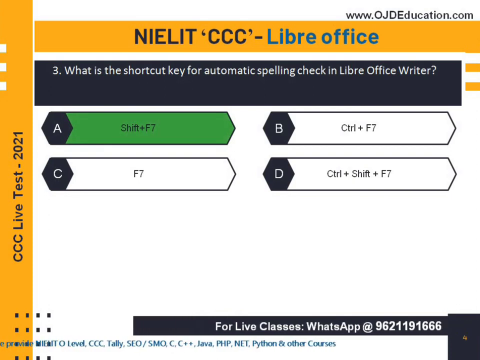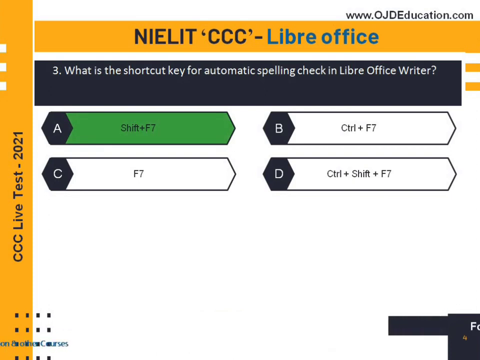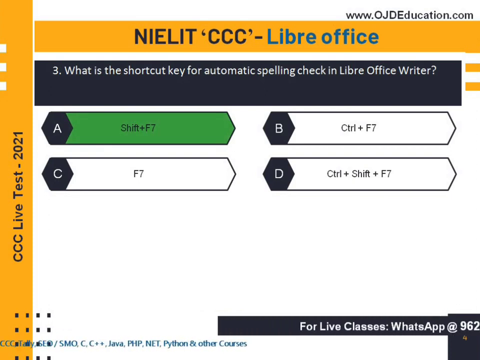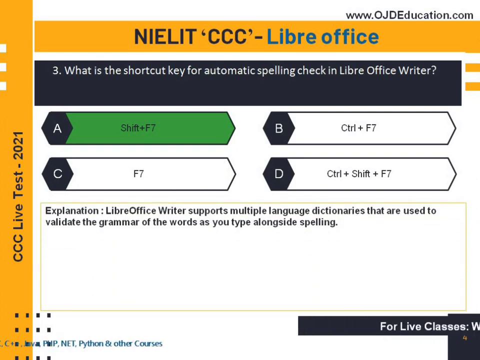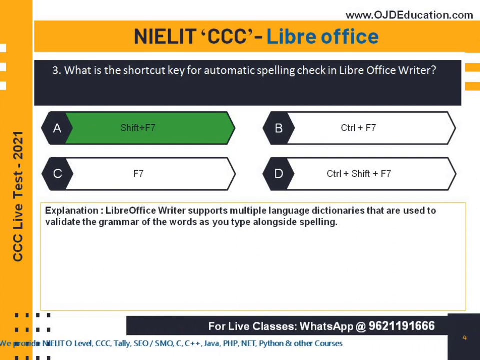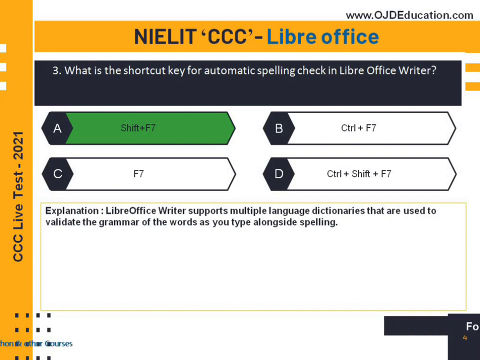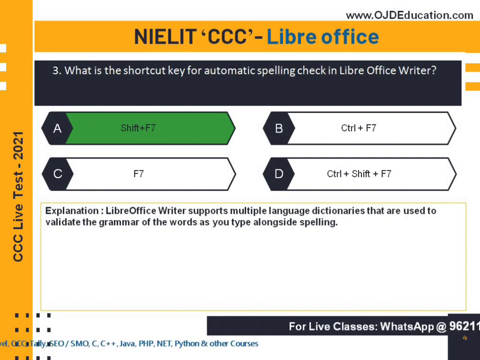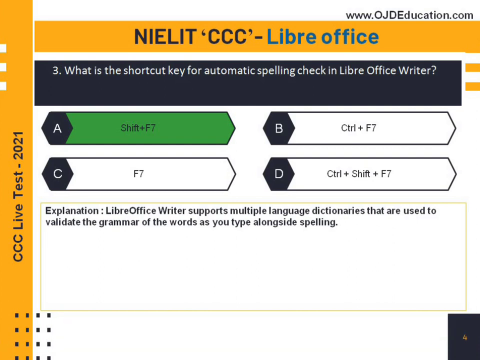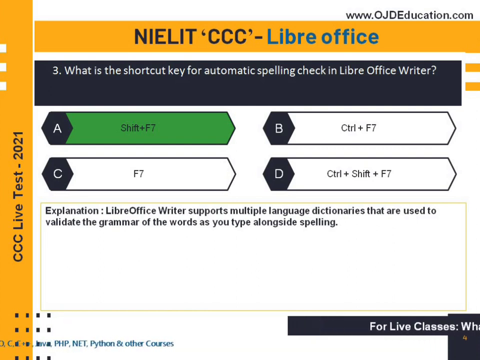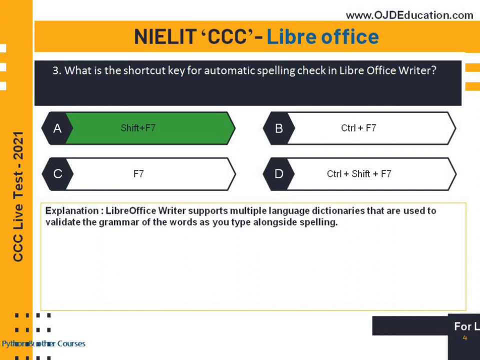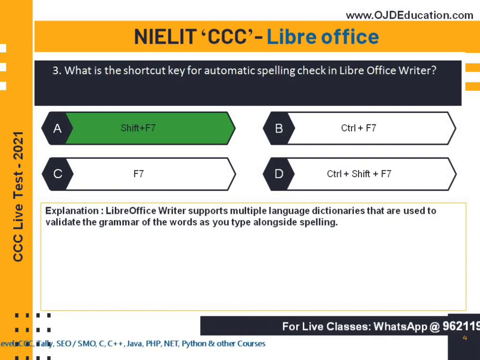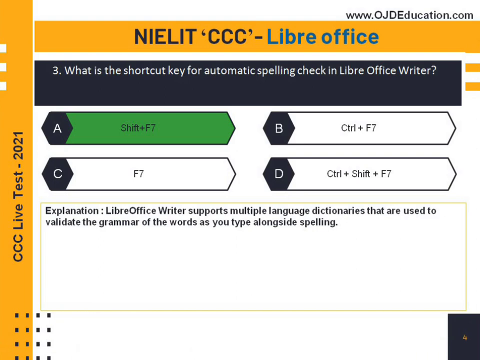We use Shift plus F7 as the shortcut key for automatic spelling check in LibreOffice Writer. LibreOffice Writer supports multiple language dictionaries that are used to validate the grammar of words as you type, alongside spelling. I hope you understand the answer and this question as well.